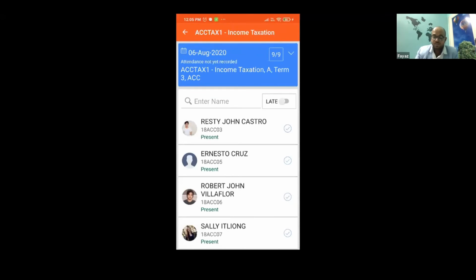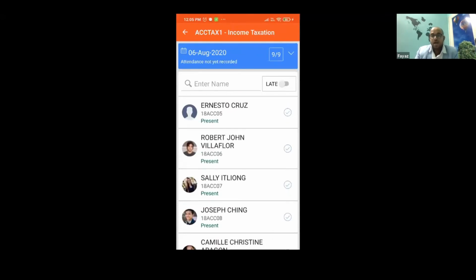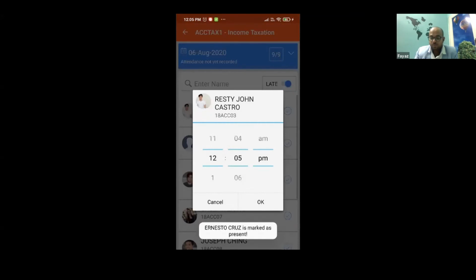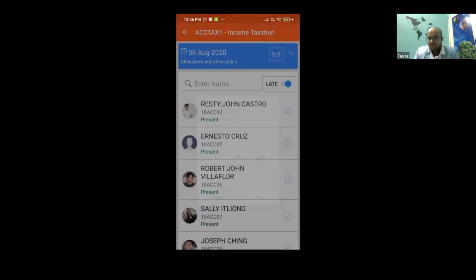But now let us say this is an attendance screen where I want to do it in a traditional way: I see the students and I mark the attendance. I can simply do it. We don't want faculty to be wasting their time on data entry. If they're late by a session, so by how much time they are late to this particular class, right? You can go to all those little intricacies.